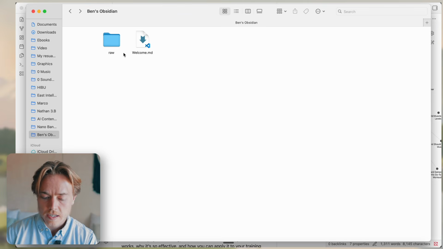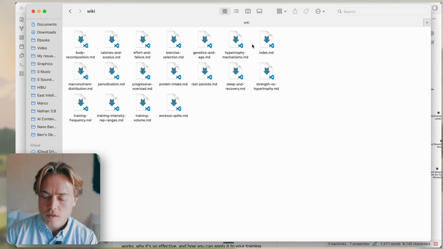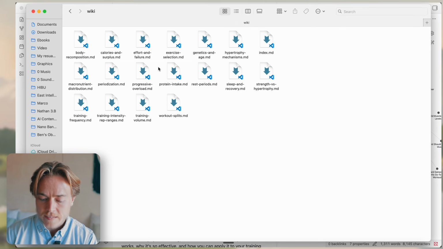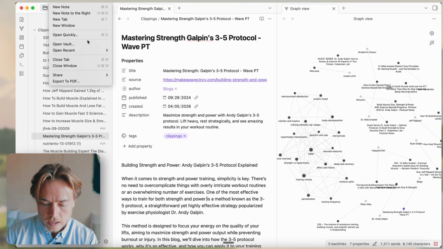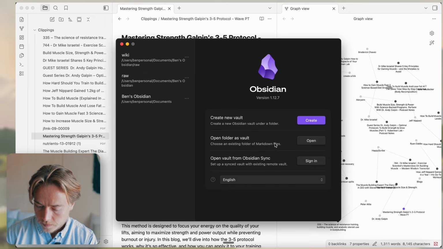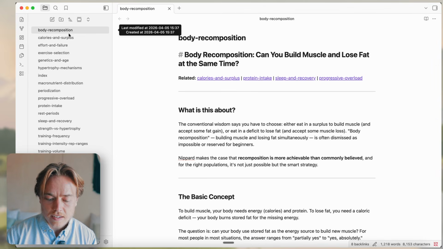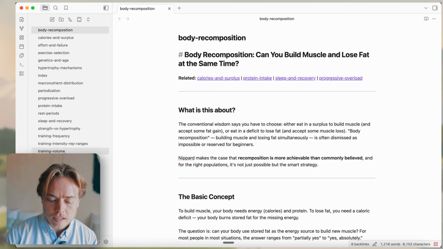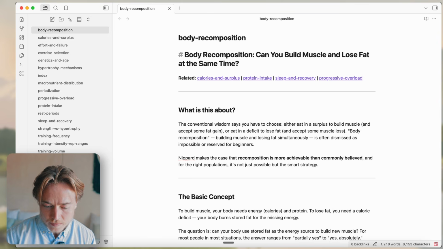So now you can see in the Ben's Obsidian folder, if we go into raw, we have our wiki. We have all of these markdown files of the key things that we asked about. So now if we go into Obsidian and we'll do File and Open Vault, and we'll choose to open this wiki folder. Now you can see on the left here, we have all of these files with the key concepts that we wanted to learn about. So this is pretty cool.